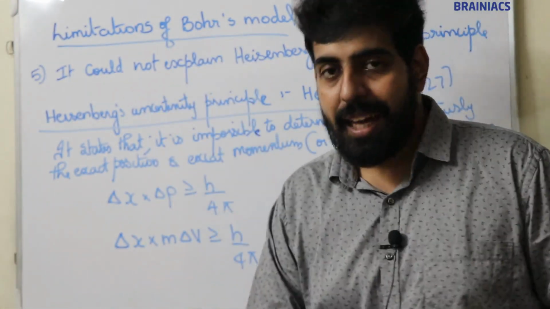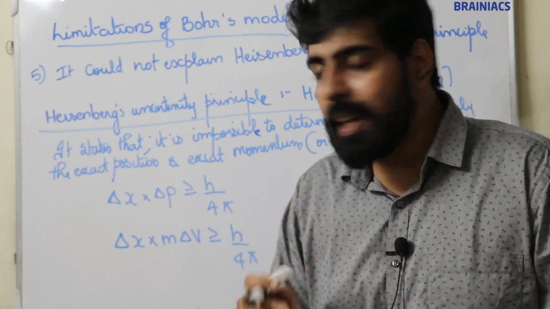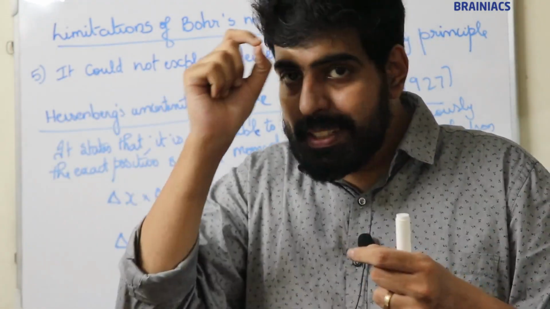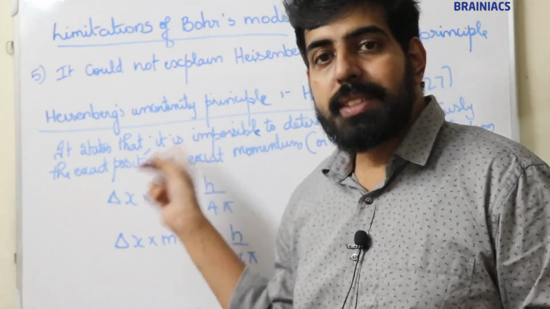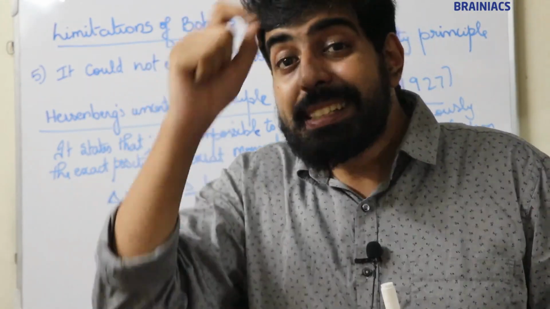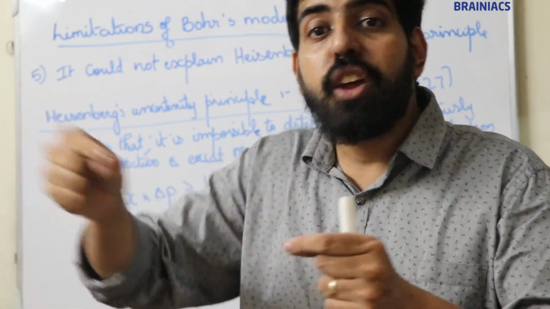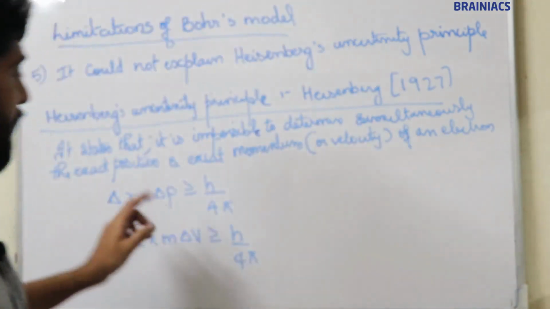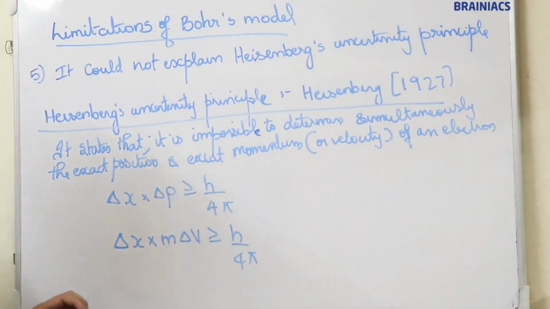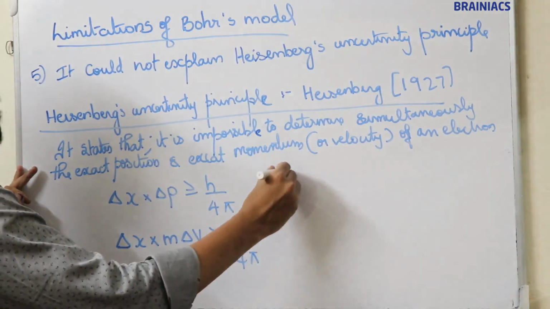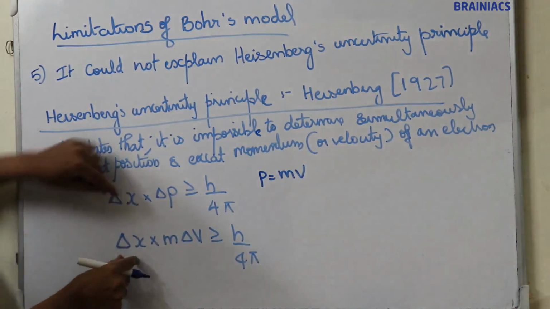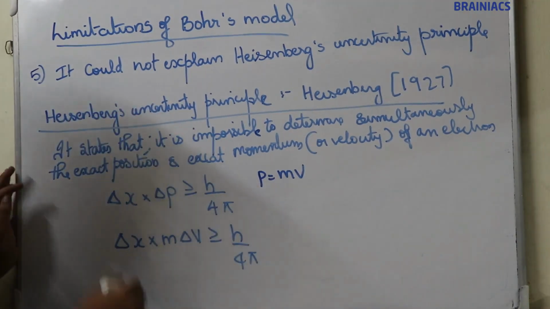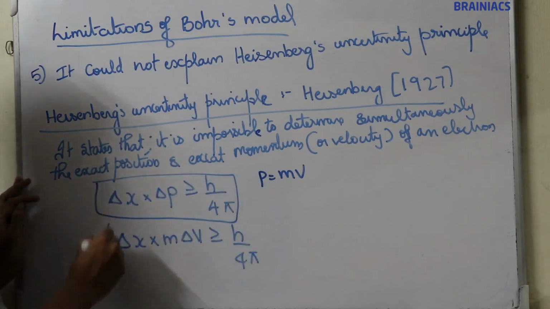The Heisenberg uncertainty principle states that it is impossible to simultaneously determine both the position and momentum of an electron. The equation is delta x into delta p greater than or equal to h by 4 pi, where p means momentum. What is momentum? Mass into velocity. So instead of p you can write mv: delta x into m delta v greater than or equal to h by 4 pi. These are the two equations for the Heisenberg uncertainty principle.